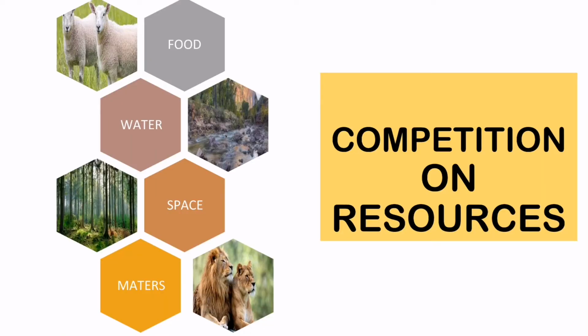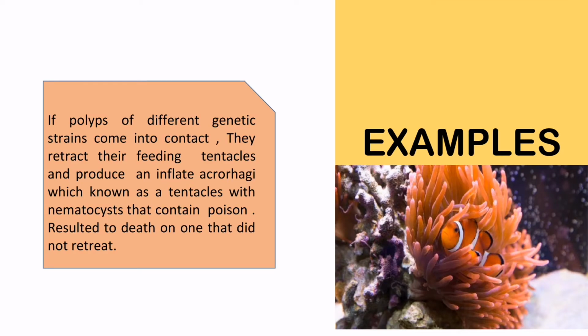Next is competition for resources. Several of them are food, water, space, and mates. An example is sea animals. If polyps of different genetic strains come into contact, they retract their feeding tentacles and produce inflamed acrorhagi, which are tentacles with nematocysts that contain poison, which then results in the death of the one that did not retreat.